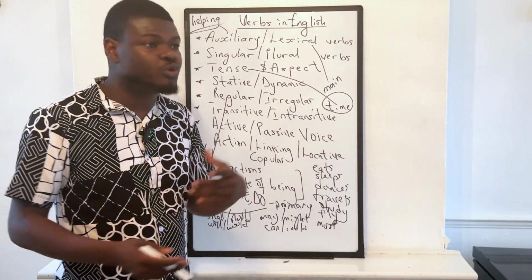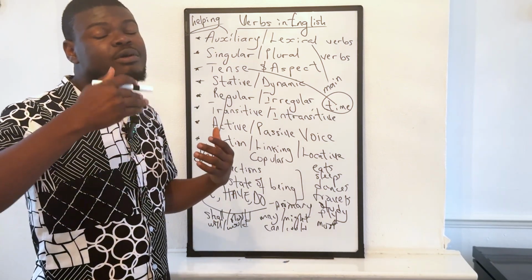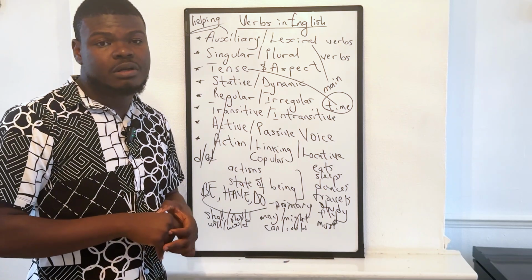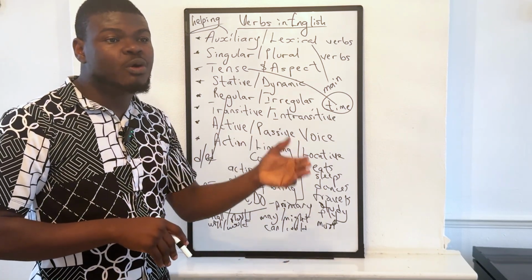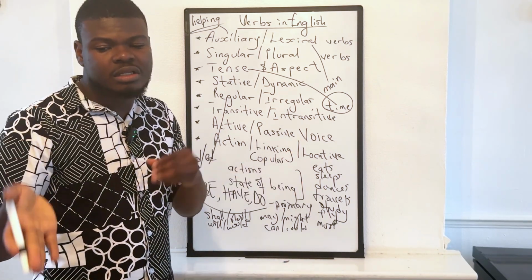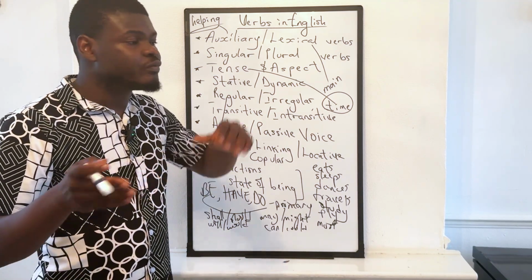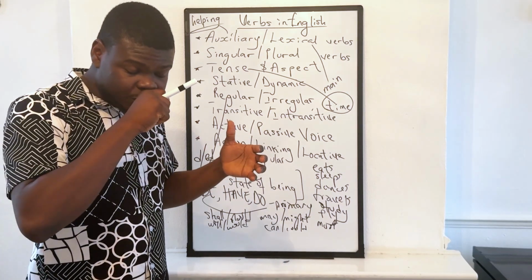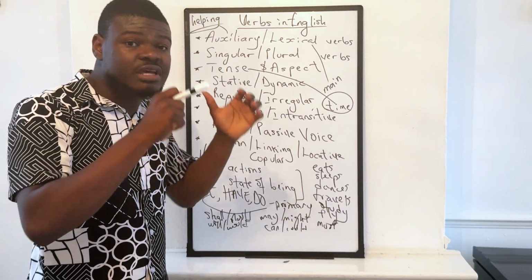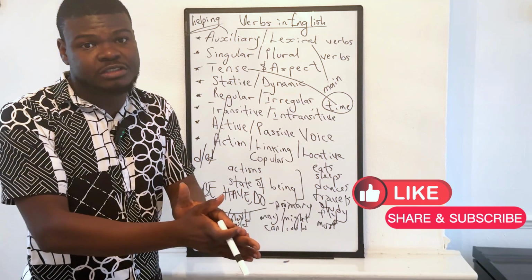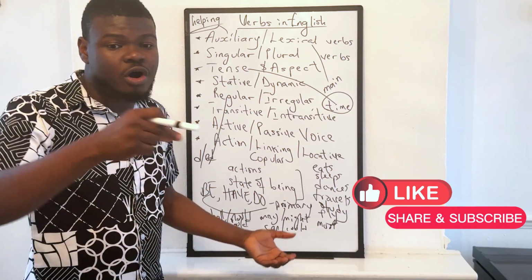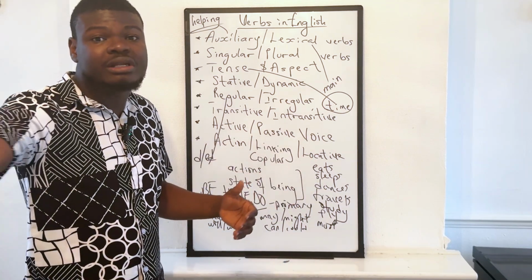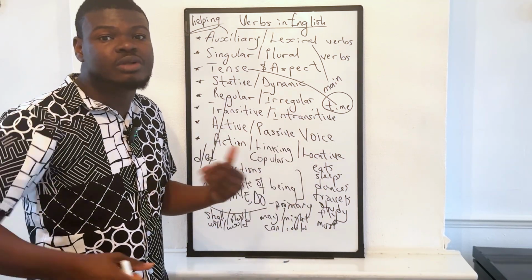And then locative verbs. The word that comes after them would mostly be an adverb showing a location. I put the food on the table. So I is the subject, put is the verb, the food is the object. I put something, but where did I put it? On the table. So on the table shows the location where I put the food.